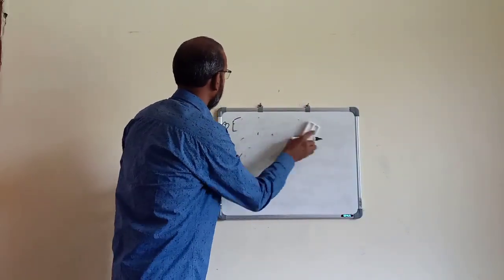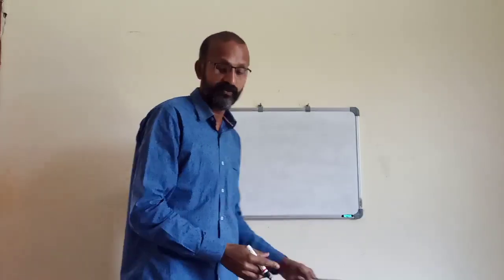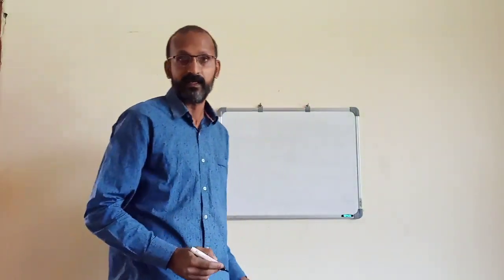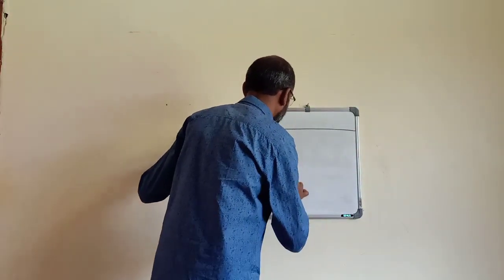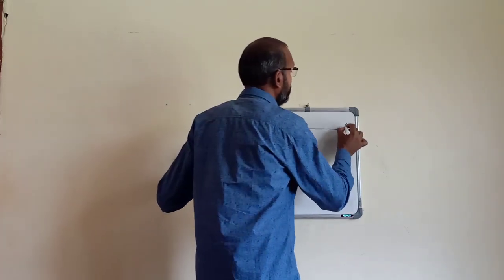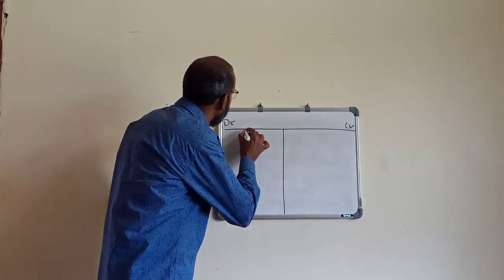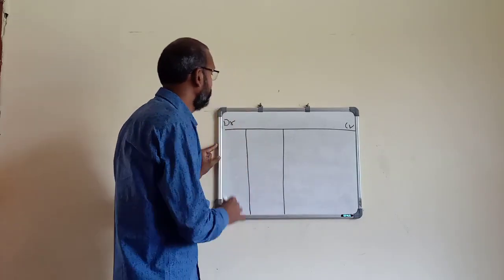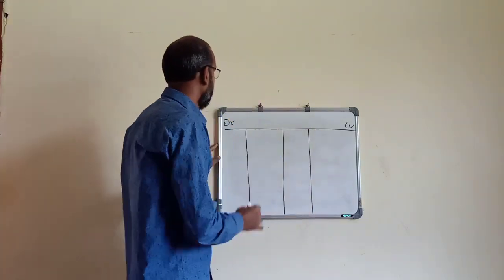Now we have to look at the format or structure of the capital account. Similarly, there will be two sides, the debit side and the credit side. Then there will be particular columns on both sides.